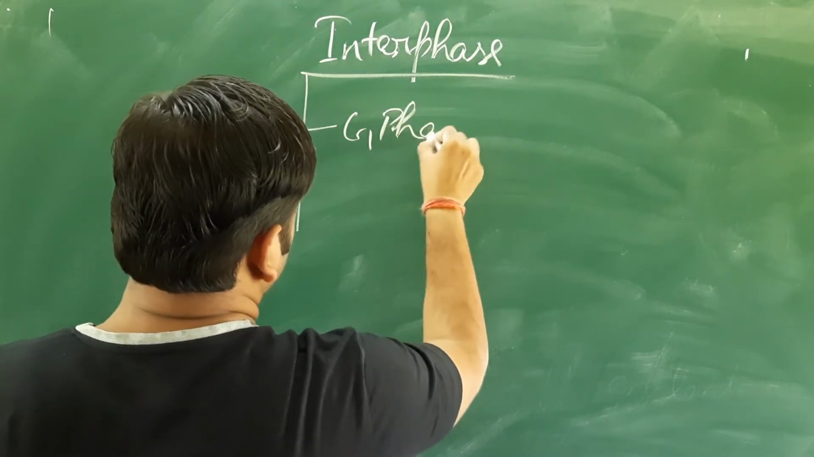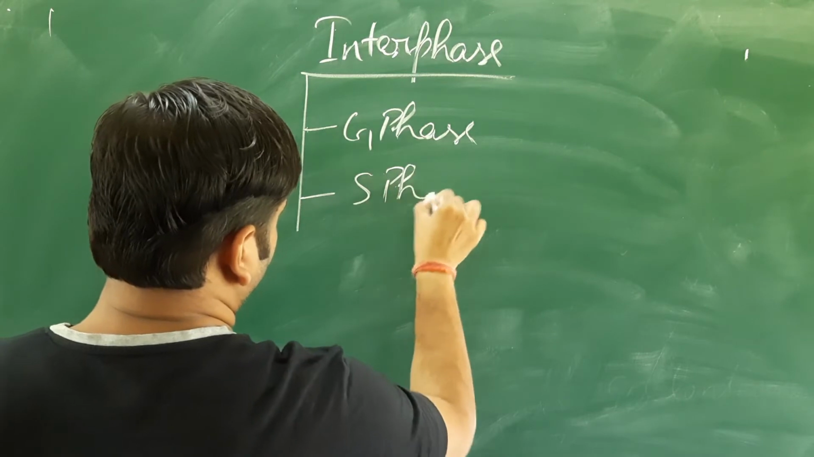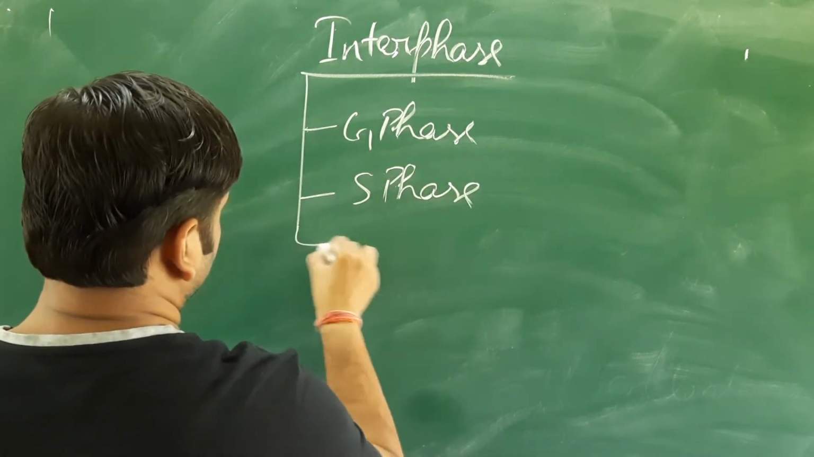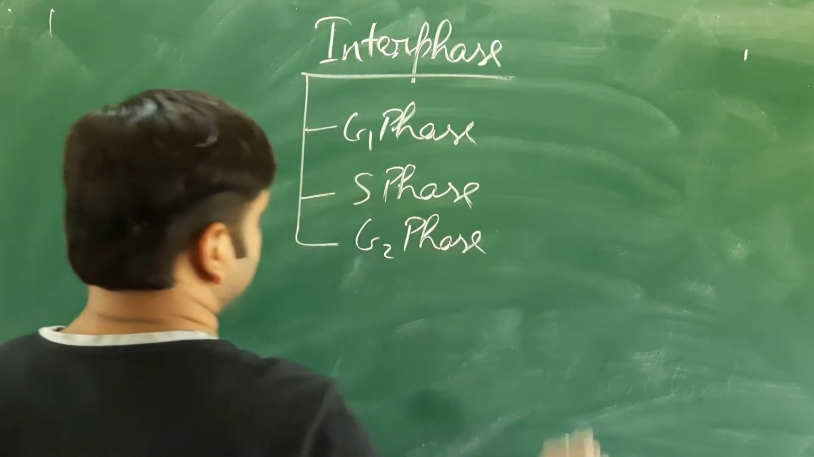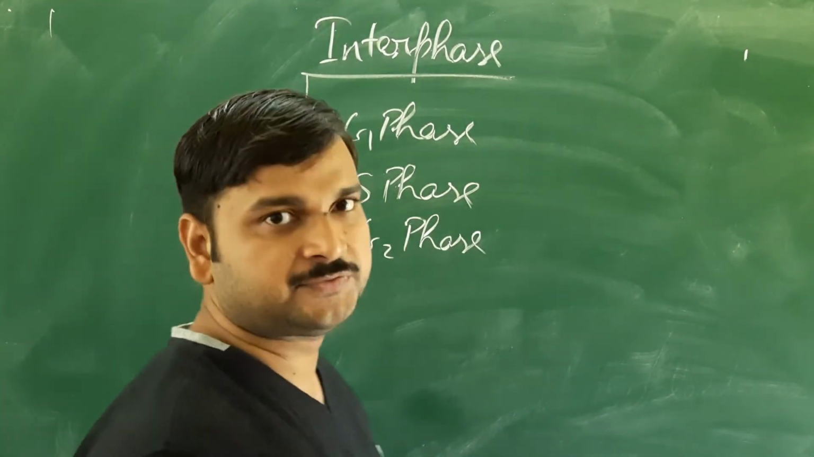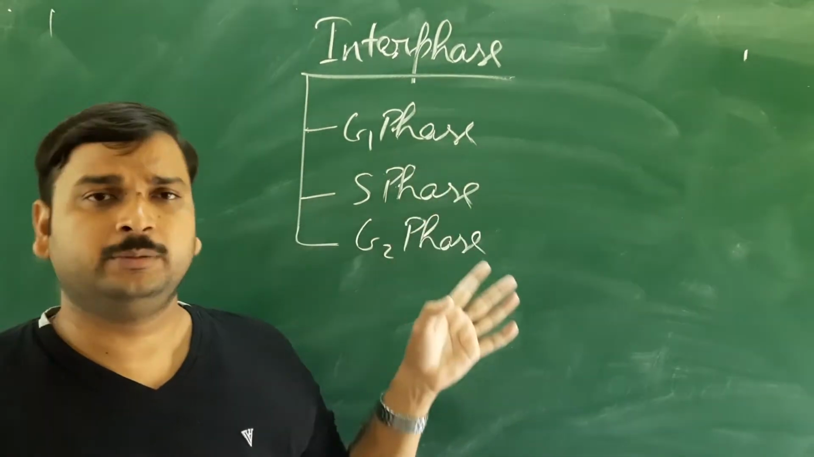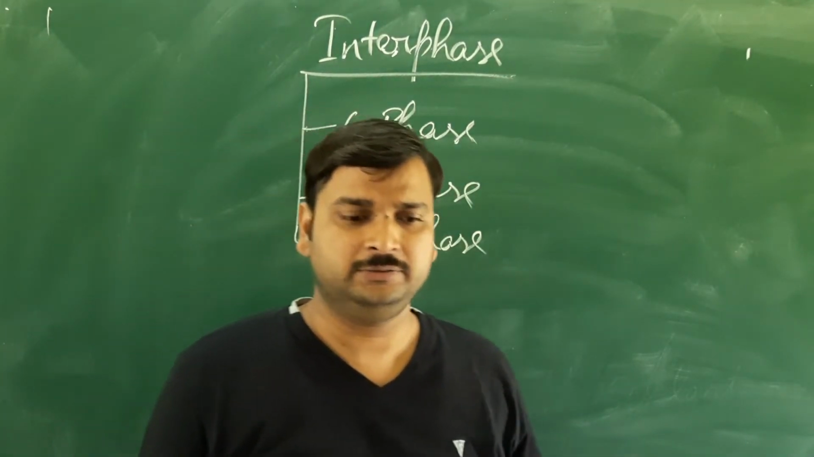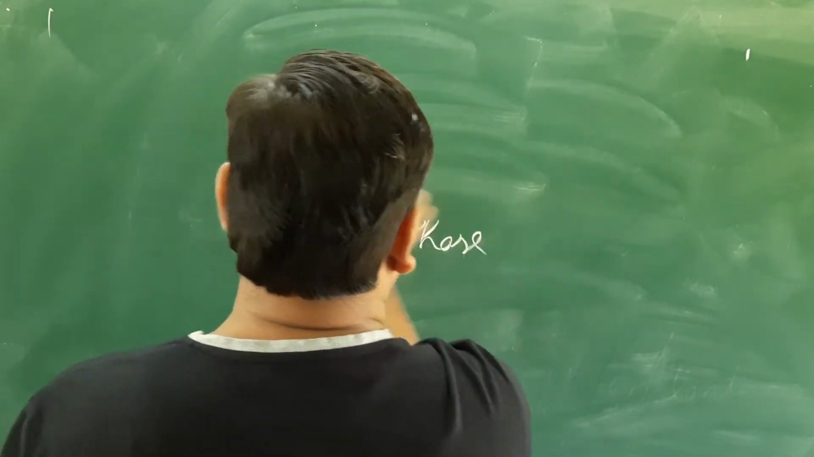G1 phase, S phase and G2 phase. So 3 phases are there: G1 phase, S phase and G2 phase. Now we have to study them one by one in detail, so we will start one by one.